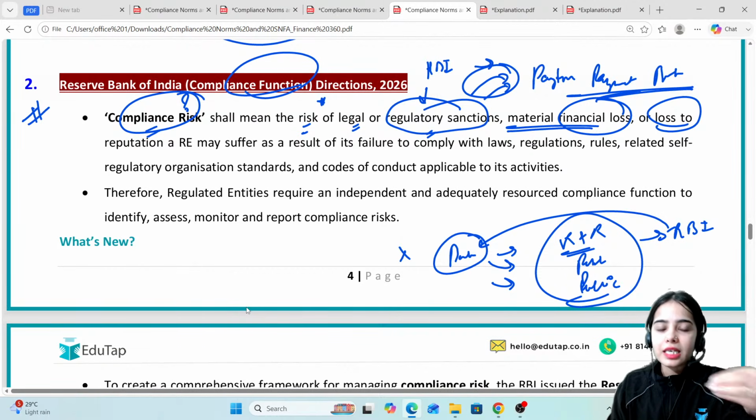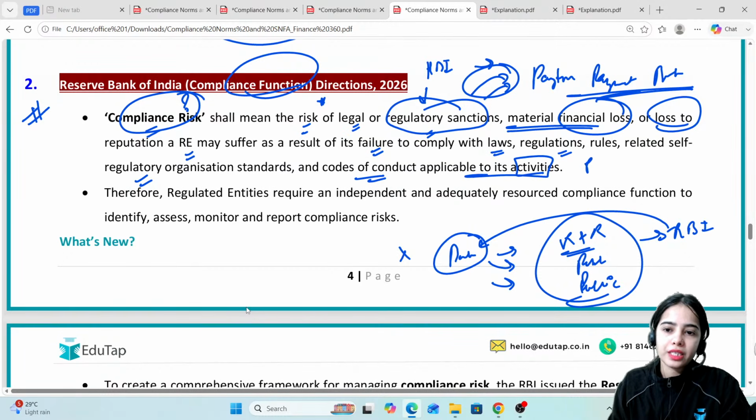So compliance risk is basically when the regulated entity is failing to comply with the laws, rules and regulations, the self-regulatory organization standards and codes of conduct applicable to its activities by the RBI.